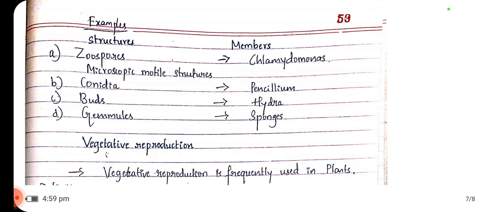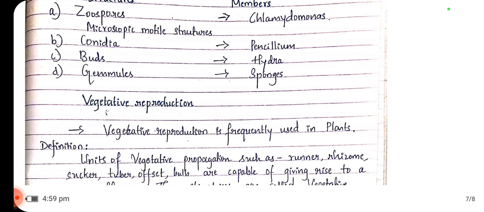Examples, then: members with their asexual reproductive structures. Zoospores in Chlamydomonas. The zoospores are microscopic motile structures which help in movement. Conidia in Penicillium, buds in Hydra, gemmules in sponges.